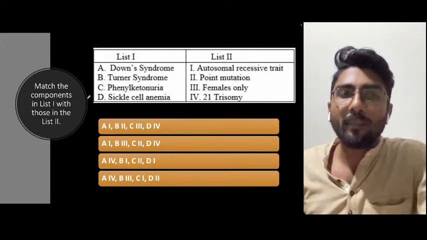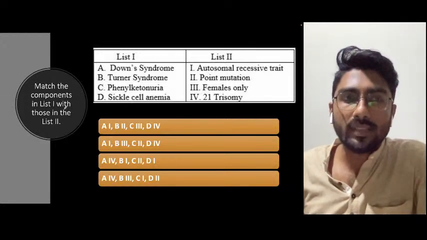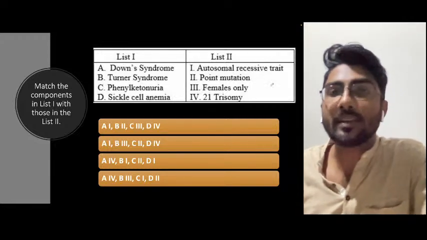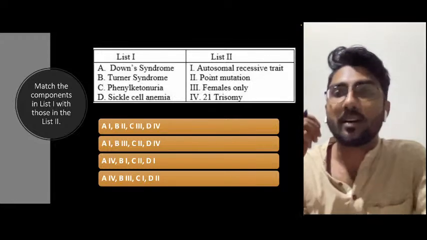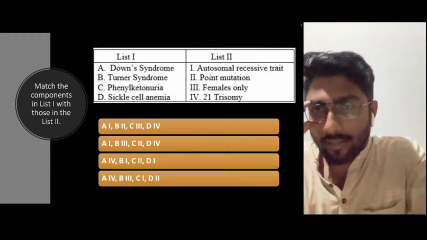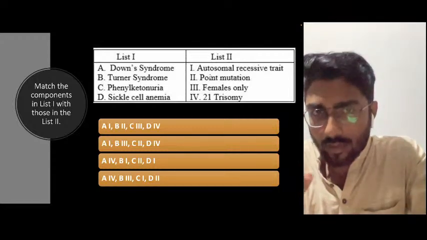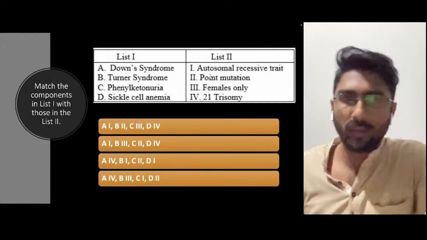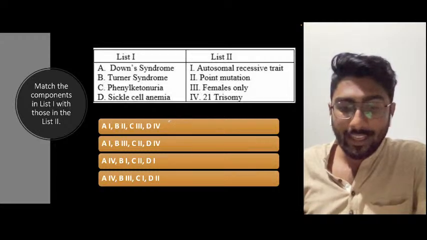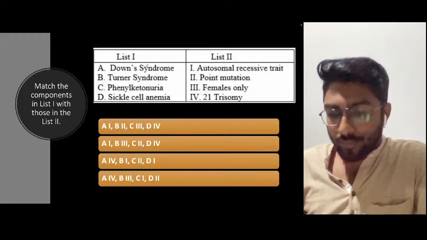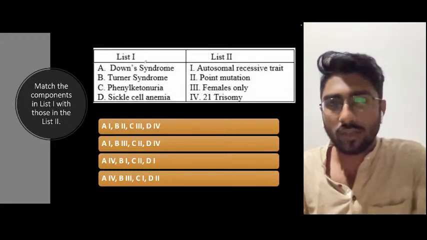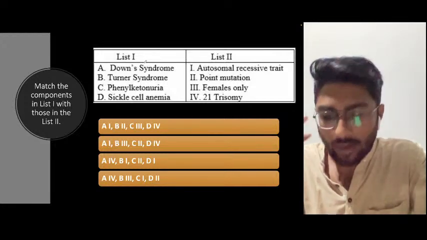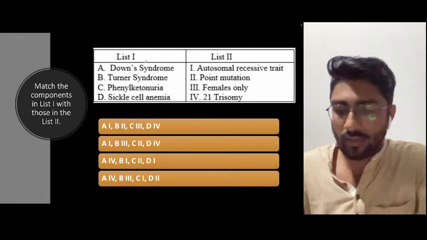So this is the matching question. Match the components in list 1 with those in list 2. So these are the syndromes, these are the diseases, and these are the reasons. Okay, so very simple. Down syndrome. So we have to choose the option. The options are given below, A, B, C, D. You have to choose one option. If at all you want to try, you can try this question as well.